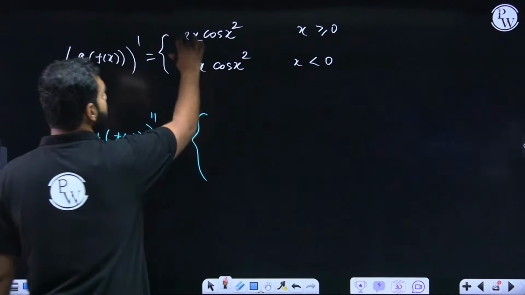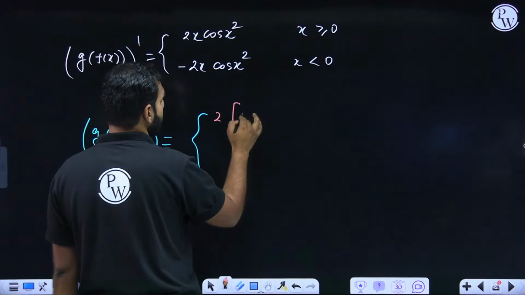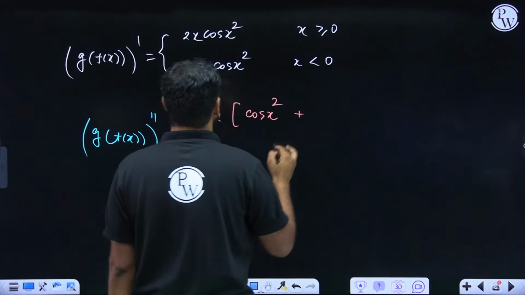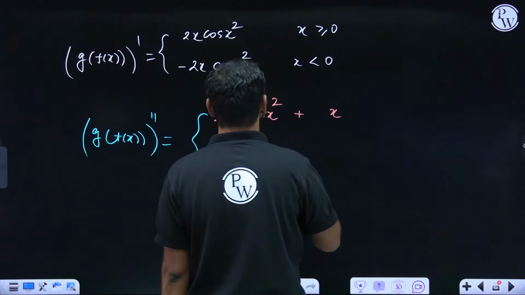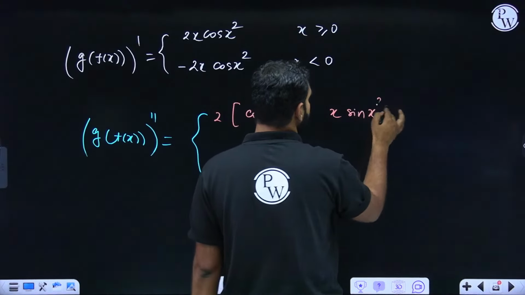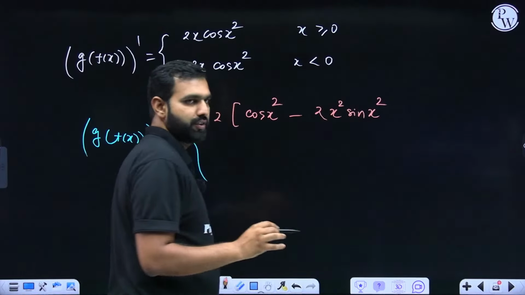So I'll be differentiating this. So 2 stays outside. The derivative of x is 1. You keep the second function as it is, which is cos x square, plus x is kept as it is. Cos x square's derivative is minus sin x square, and the derivative of x square will be 2x. So give me a quick confirmation. Do you all get that?